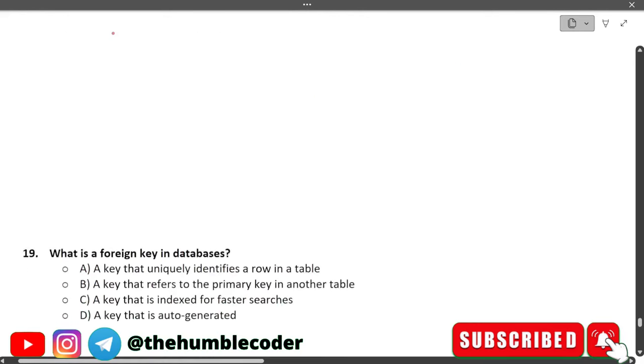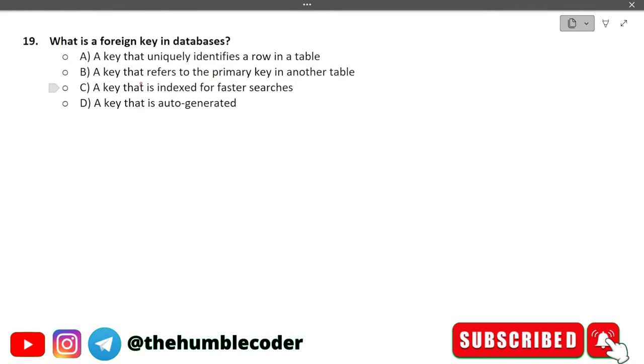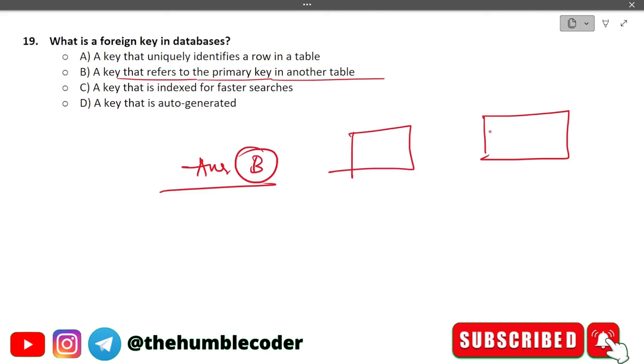Moving on to the next one. What is a foreign key in databases? The options that we have are: A, a key that uniquely identifies a row in a table. Option B is a key that refers to the primary key in another table. Option C is a key that is indexed for faster searches, and option D is a key that is auto-generated. The correct answer for this question is going to be option B, that is a key that refers to a primary key in another table. Basically, a foreign key tries to establish a connection between two tables, and it refers to the primary key in the other table. So that is why the correct answer in this case is going to be option B.